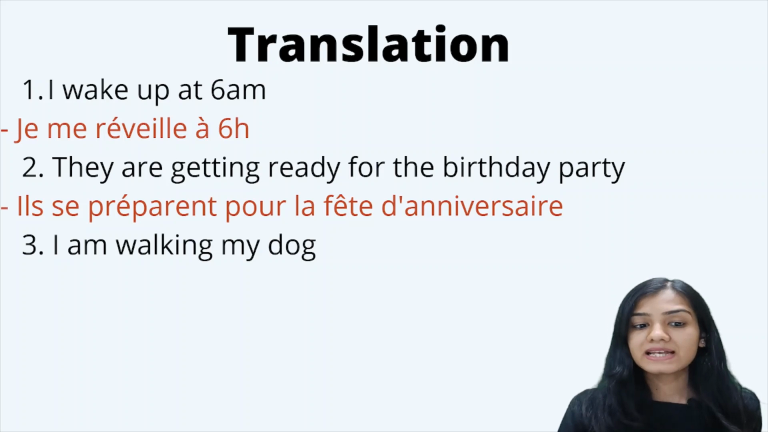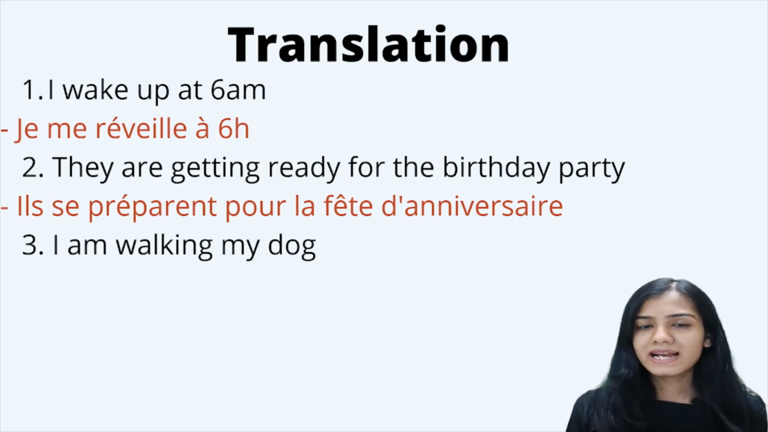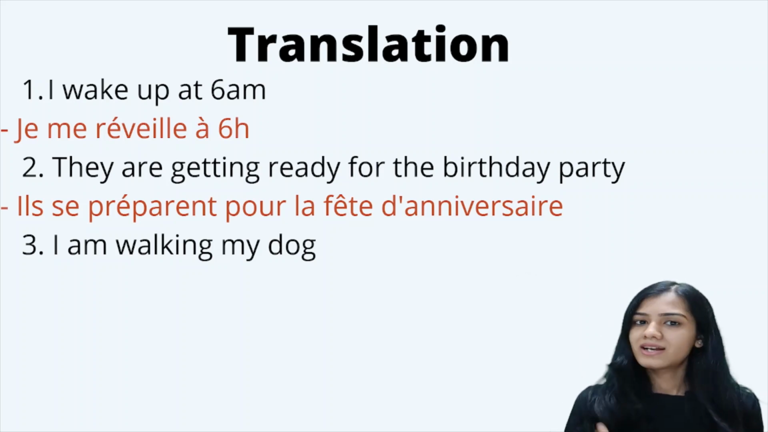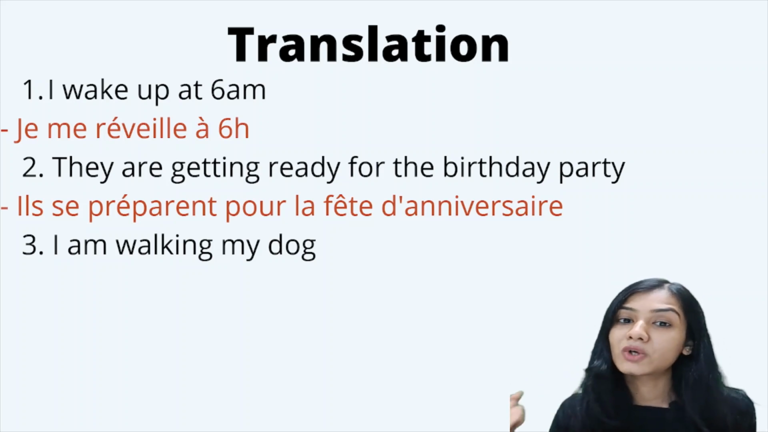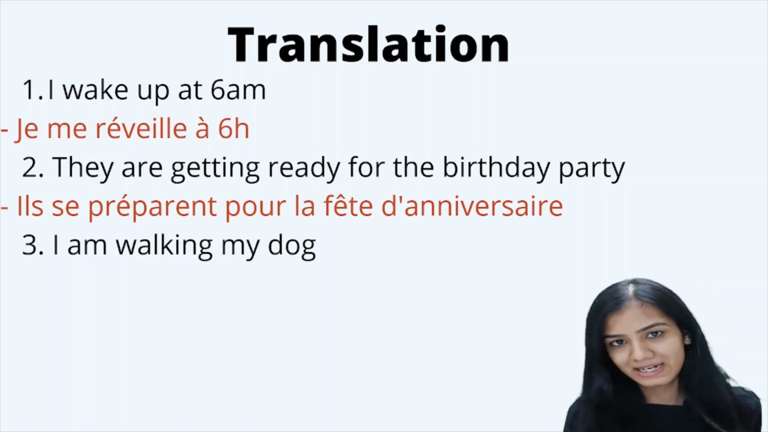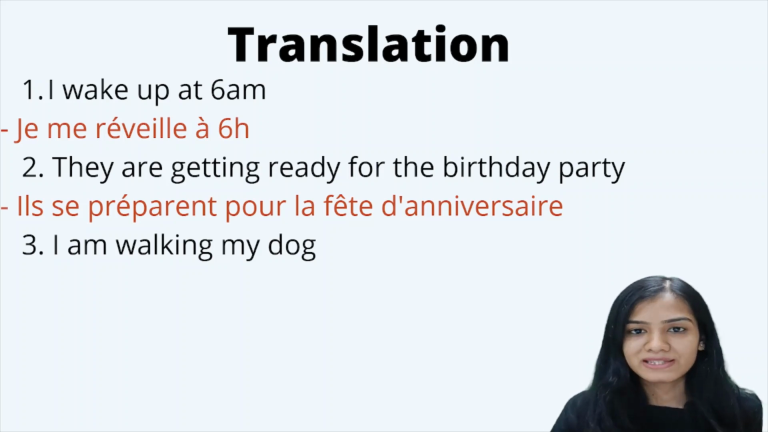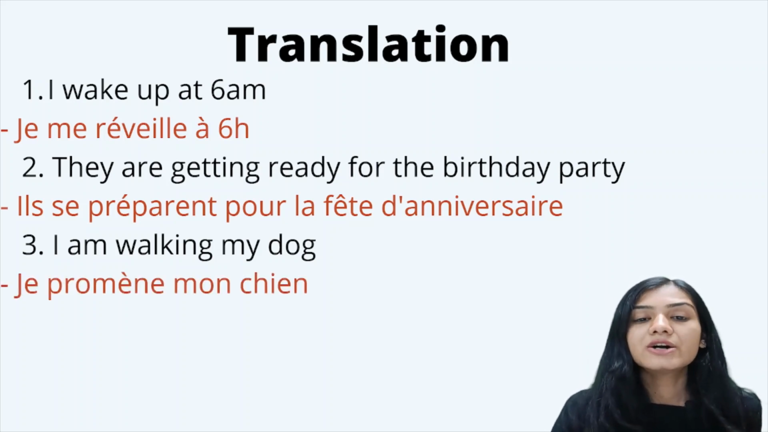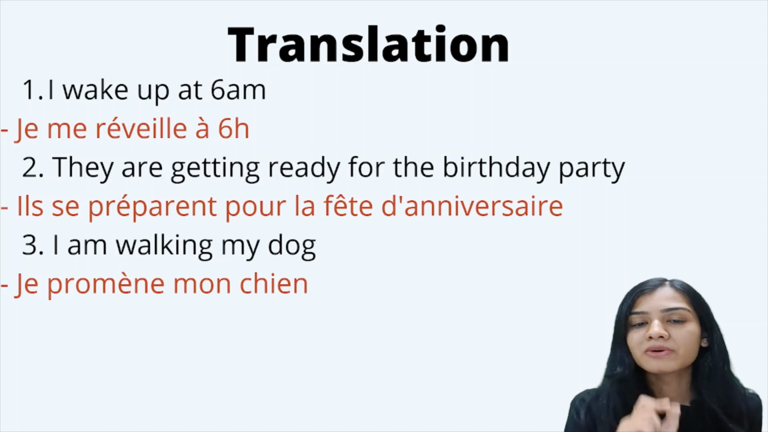Third sentence, I am walking my dog. Now in this sentence, if it would have been I am walking, in that case, it's me who is walking, an action done by me, for me. But here I am walking my dog. My purpose has changed. I am walking for the dog right now. Basically, my purpose is to walk the dog. So it's not going to come under the reflexive verb. It's going to be je promène mon chien. Je promène mon chien. I have not added the reflexive pronoun in this case.